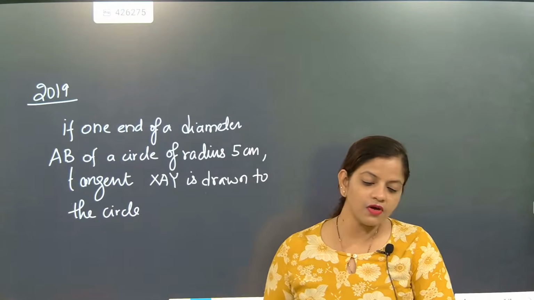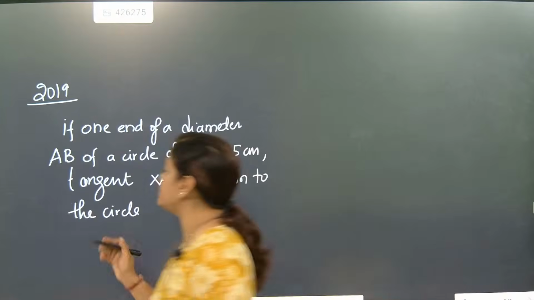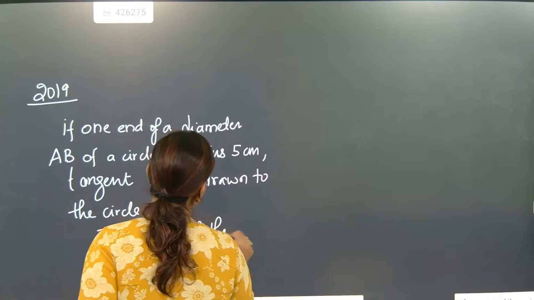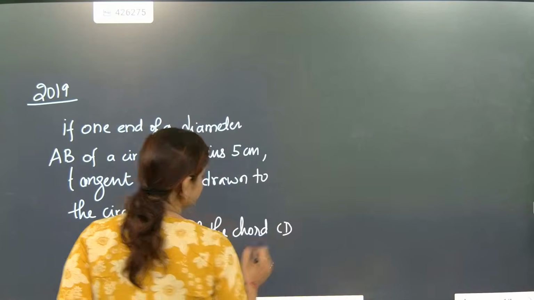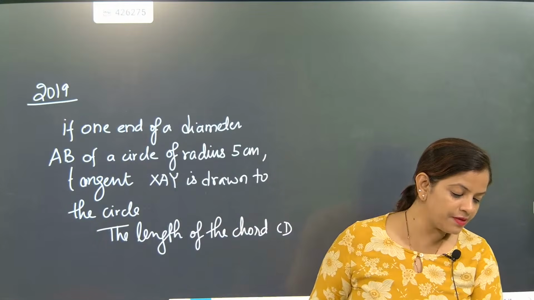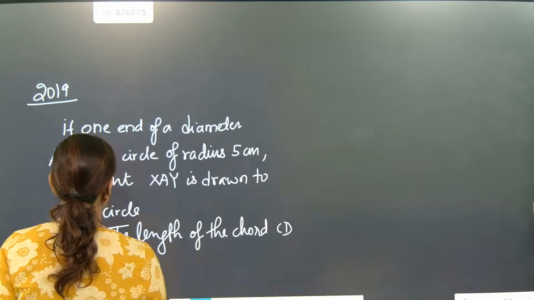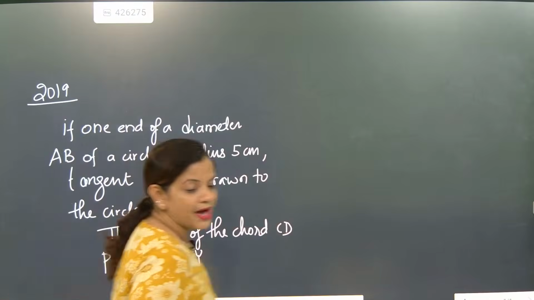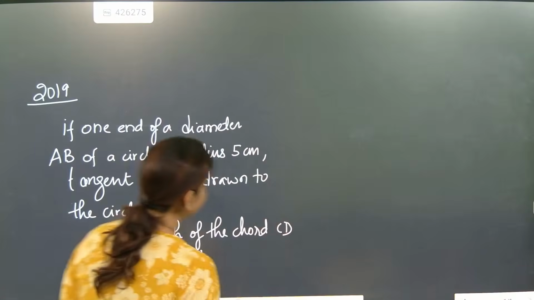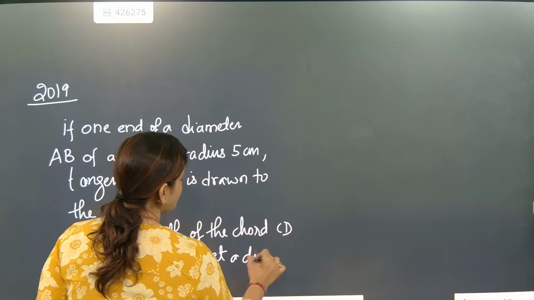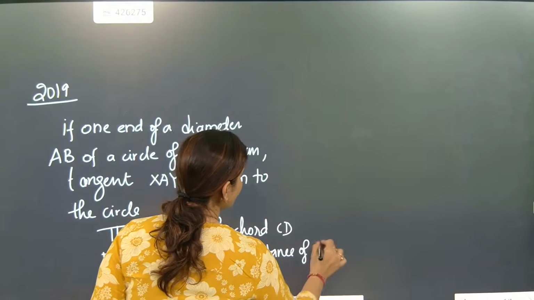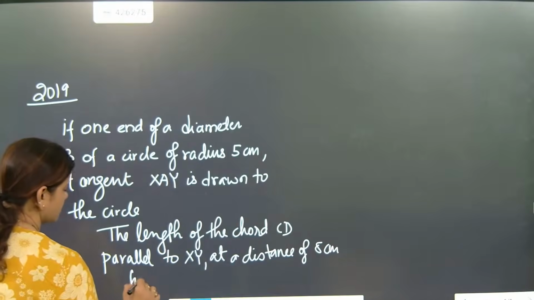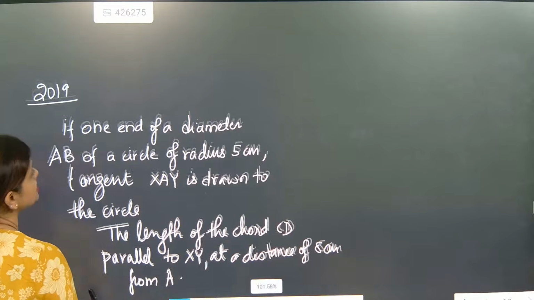What they are telling: the length of the chord CD, the length of the chord CD parallel to XY at a distance of 8 centimeter from A. And your time starts now.